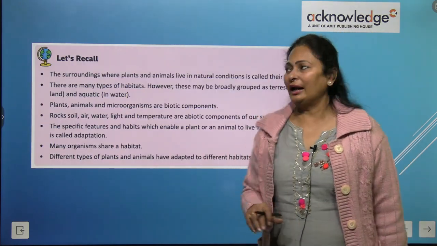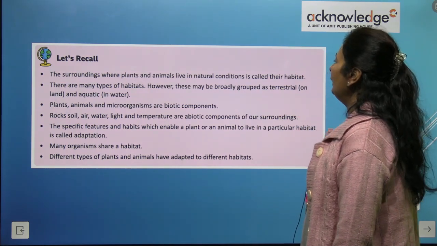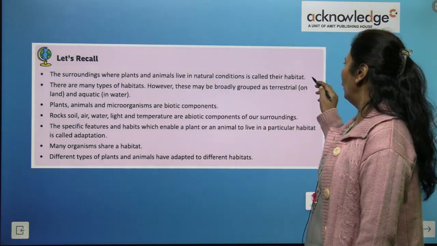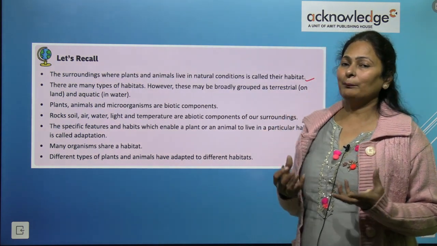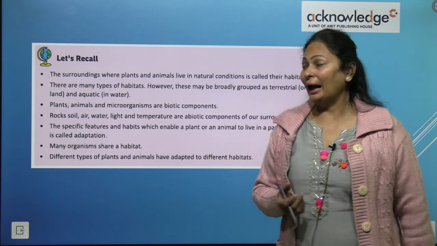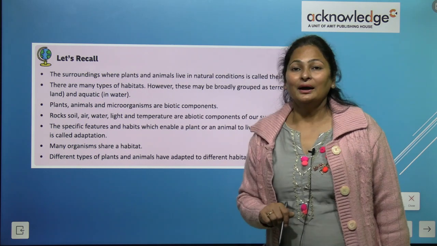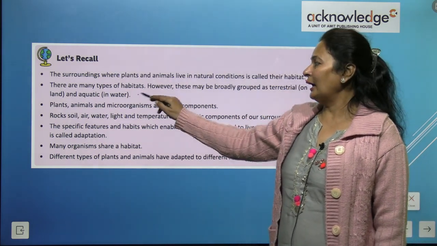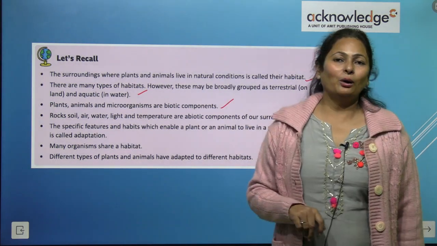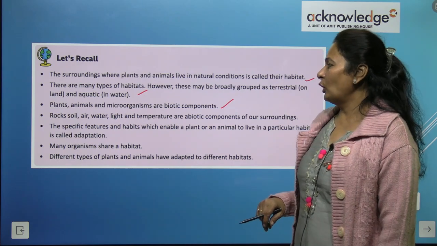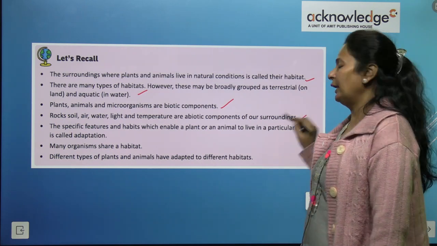So let's recall what we have learned. The surroundings where plants and animals live in natural condition is called their habitat. The natural condition of abiotic components is called habitat. There are many types of habitats, however, these may be broadly grouped as terrestrial and aquatic habitats. Plants, animals, and microorganisms are all biotic components, whereas rock, soil, air, water, light, and temperature are the abiotic components of our surroundings.